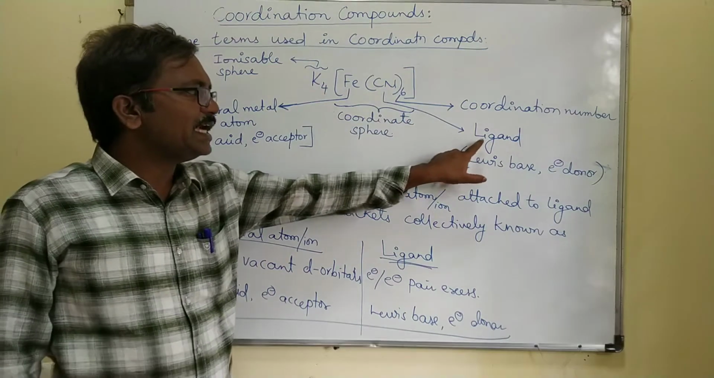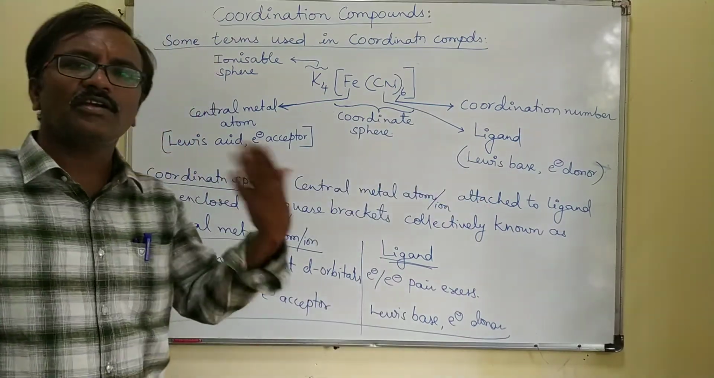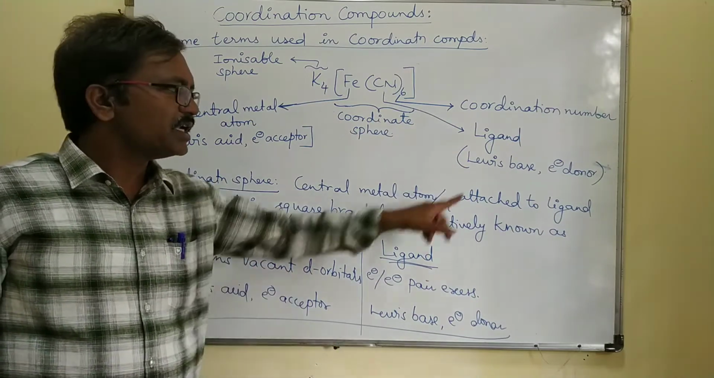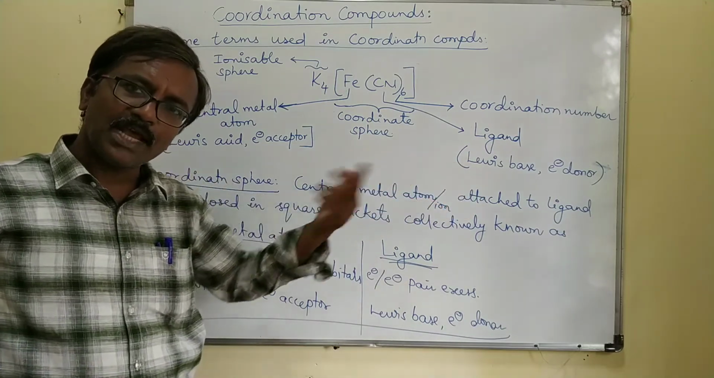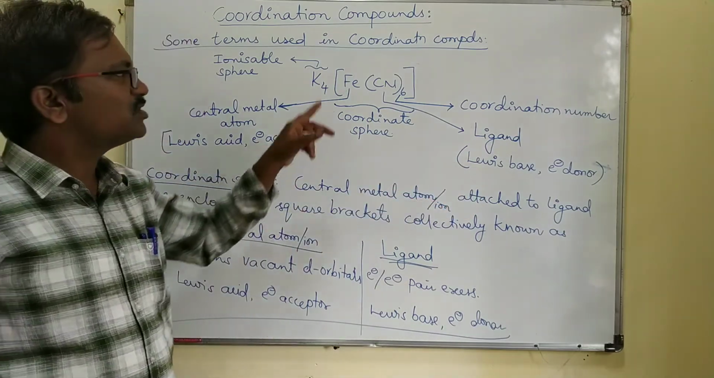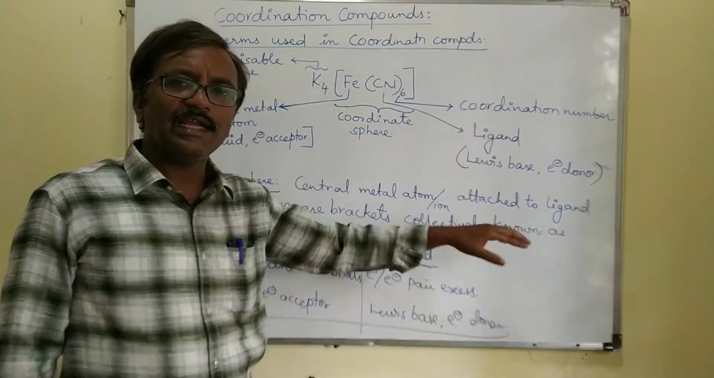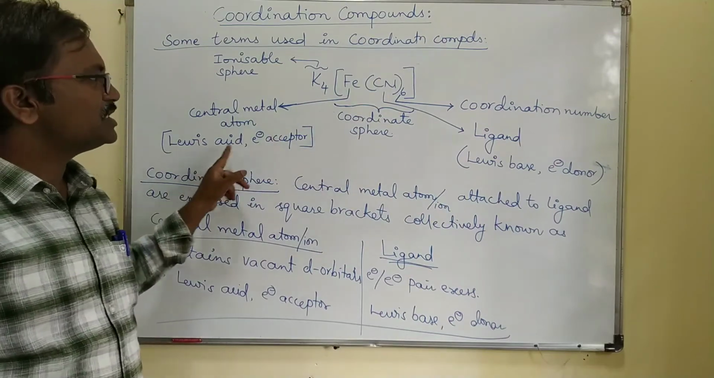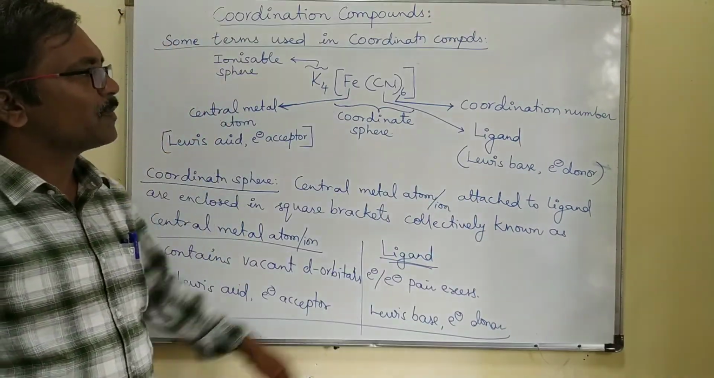So what is the ligand? Ligand is the Lewis base. According to Lewis, an electron pair donor is a base, and an electron pair acceptor is an acid. So the central metal atom accepts the electron, the ligand donates the electron. That's why the metal atom acts as a Lewis acid, and the ligand acts as a Lewis base.